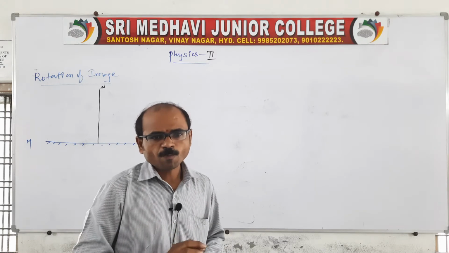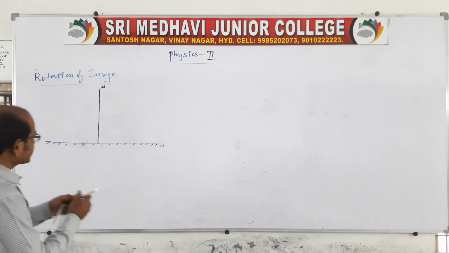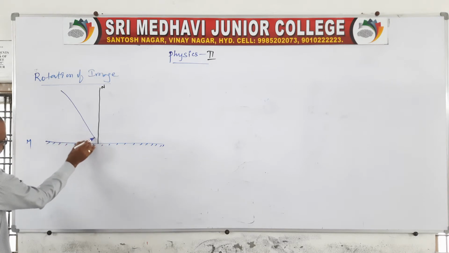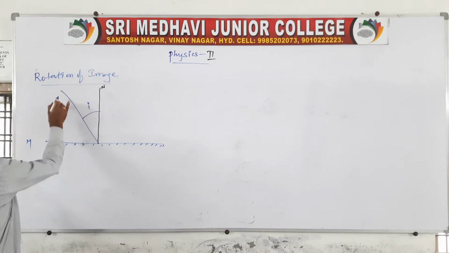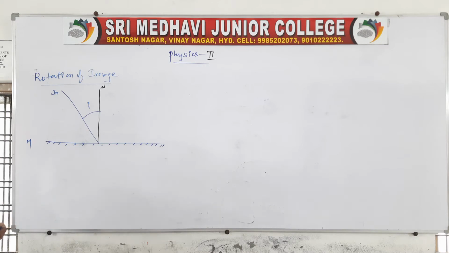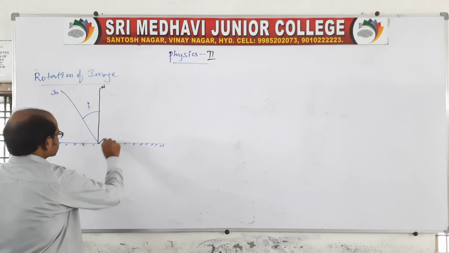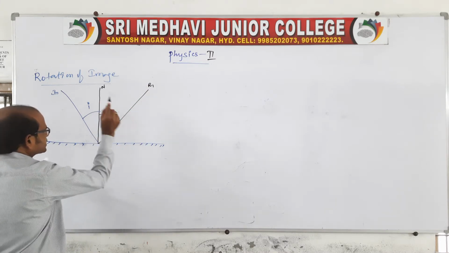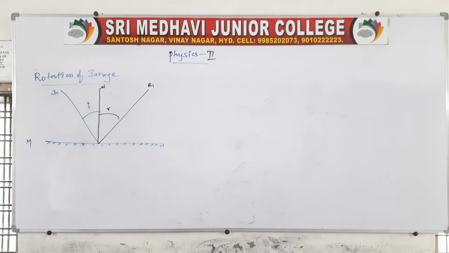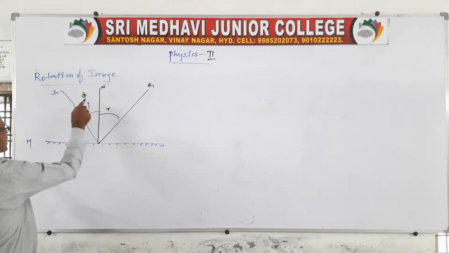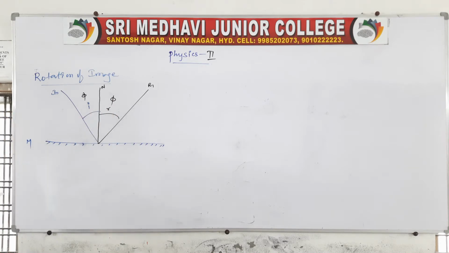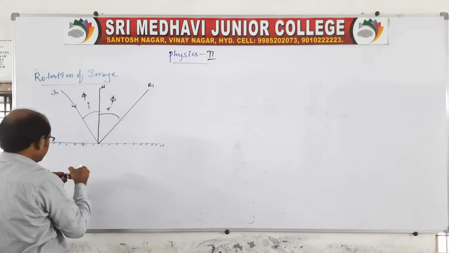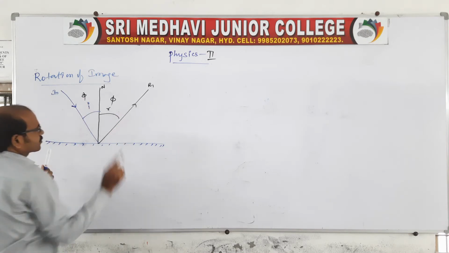Now what I am doing is, the light ray is incident like this. The incident angle is, you say, i. This is the incident ray. Therefore the ray reflected into the same medium will be like this. It is reflected ray 1, which makes an angle, whatever the angle of incidence is, the reflection will also be the same. Because the angle of incidence is equal to the angle of reflection. So this is the incident ray and this will be the reflected ray.